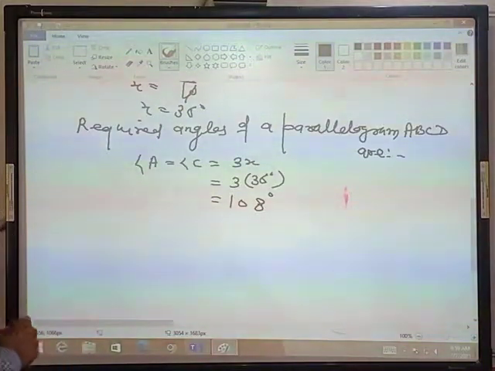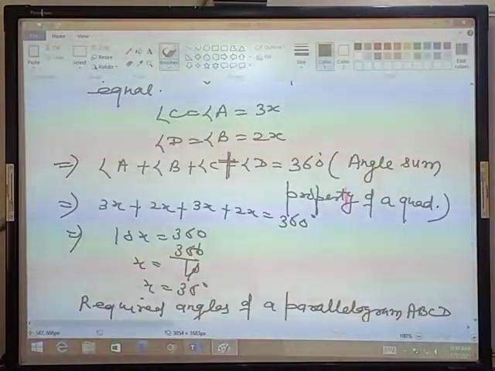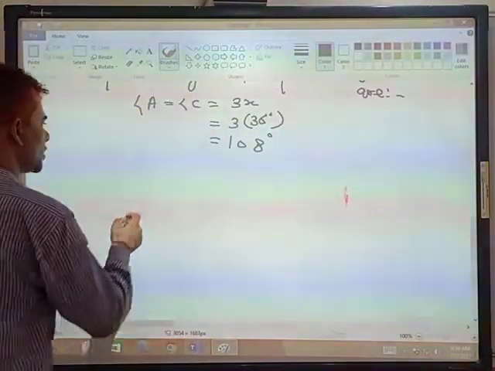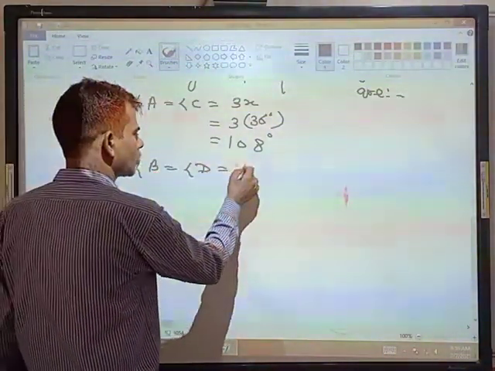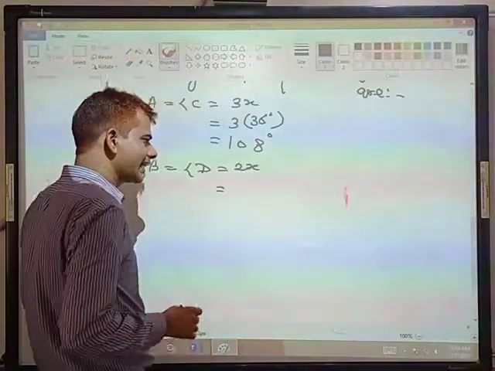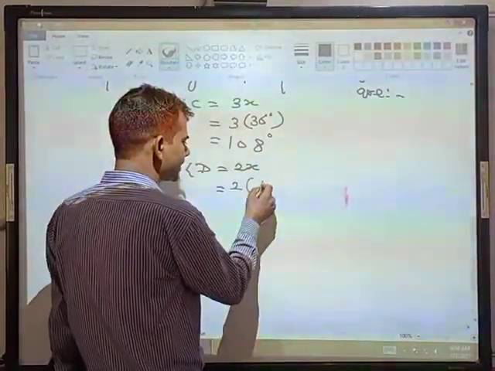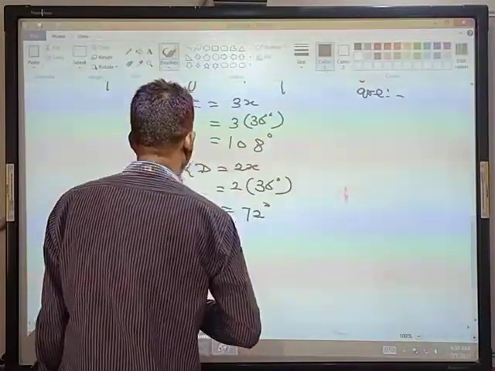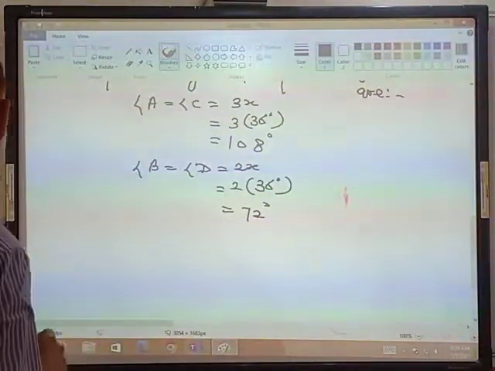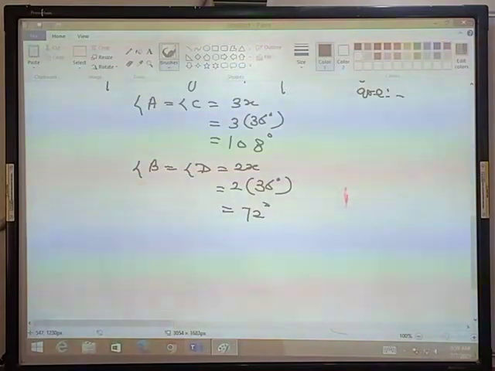Now angle B and angle D: angle B is equal to angle D, that is twice of x. x is 36, so that is 72. Angle A as well as angle C is 108. Angle B and angle D are equal to 72.